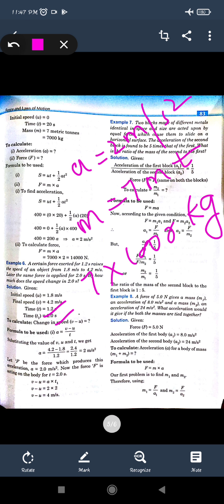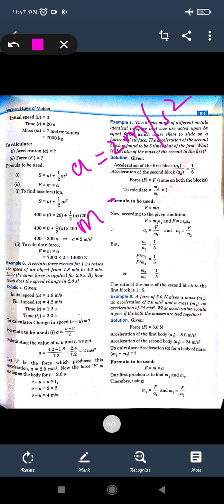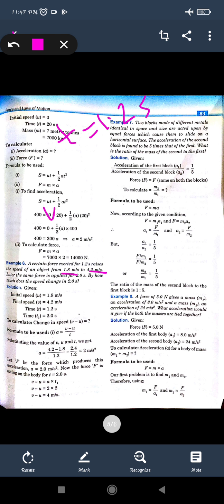Now here the second question is given, that a certain force exerted for 1.2 seconds raises the speed of a body from 1.8 meter per second to 4.2 meter per second. That is, you have taken the time as 1.2 seconds and you have changed the velocity from 1.8 to 4.2 meter per second. So initially it was 1.8 meter per second, finally it got 4.2 meter per second.